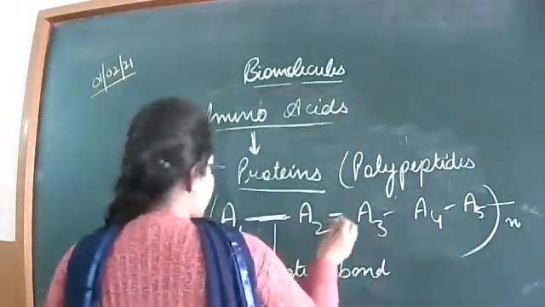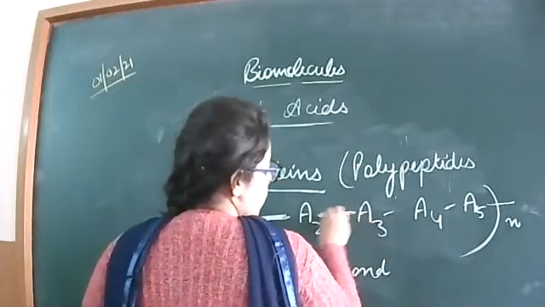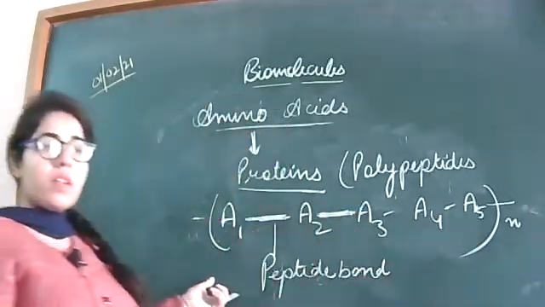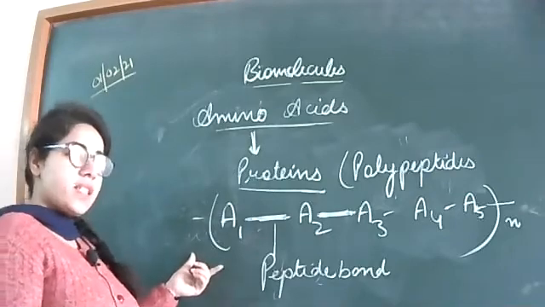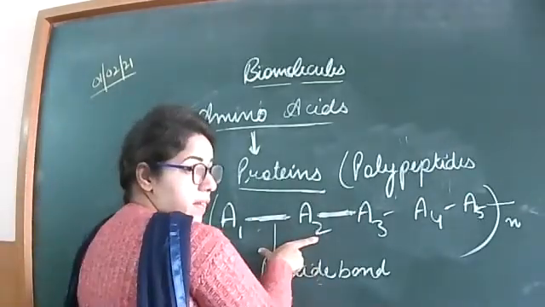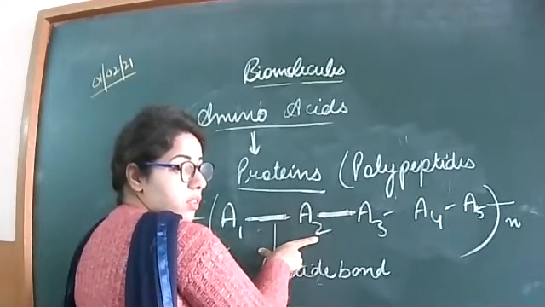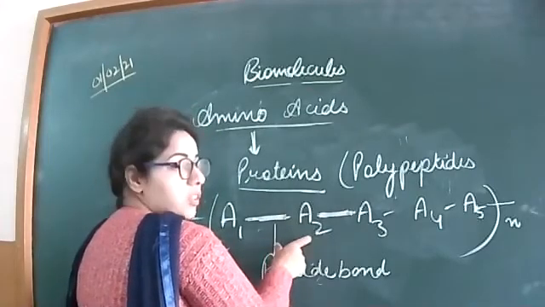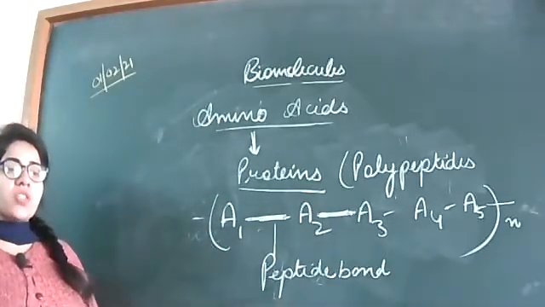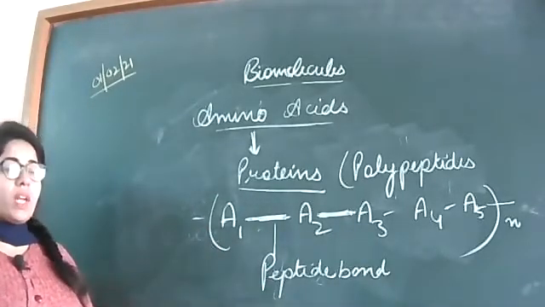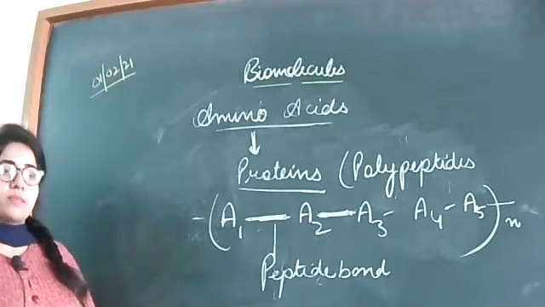The bond between the two amino acids is known as the peptide bond. A molecule containing 2 amino acids is known as a dipeptide. When a number of peptide bonds are present in a chain, this is known as a polypeptide chain.